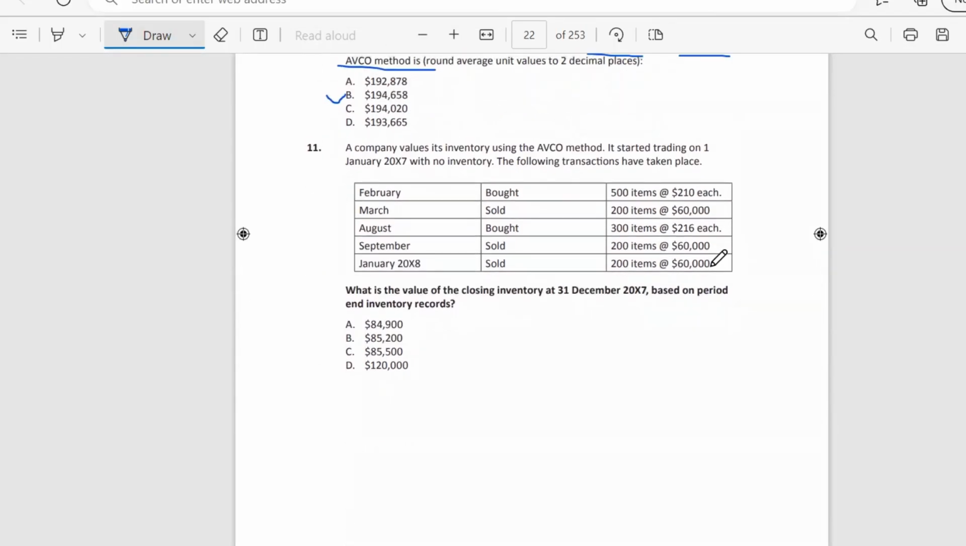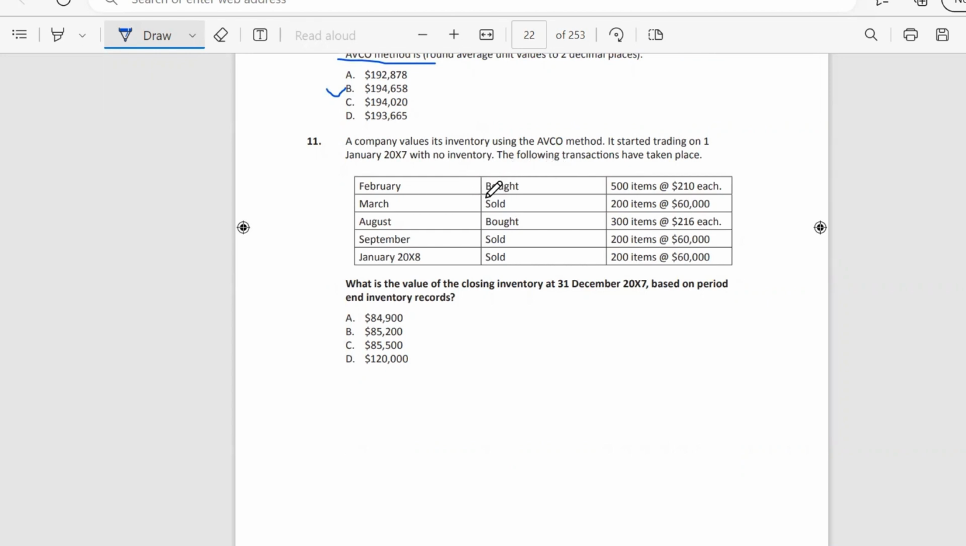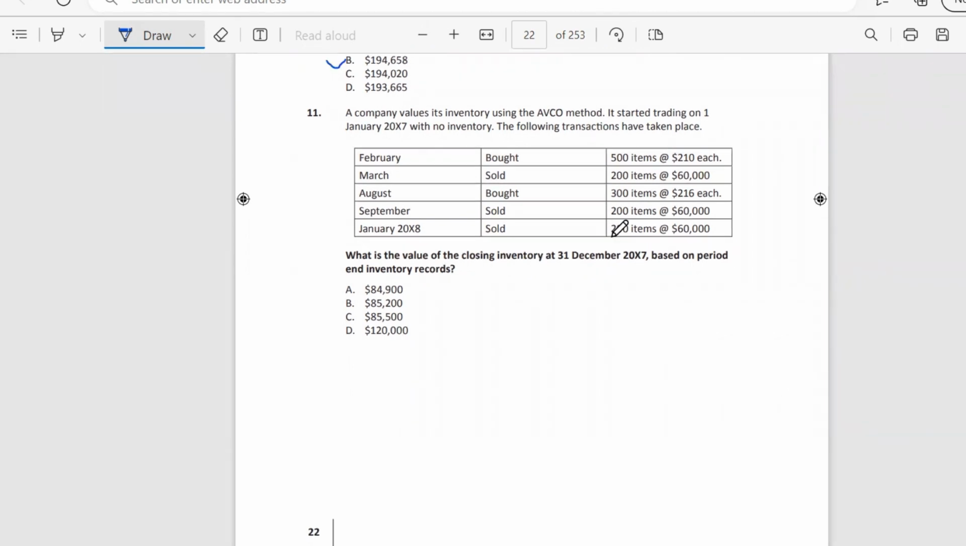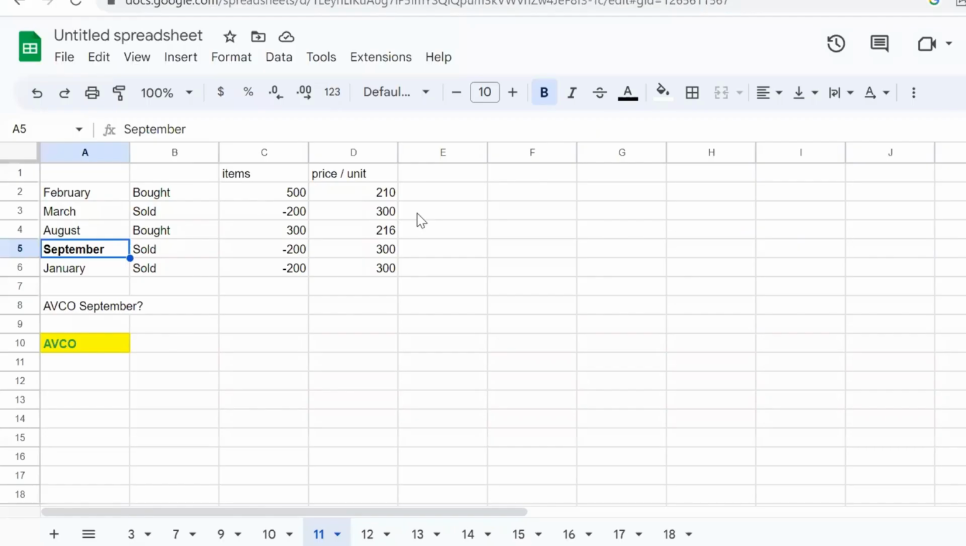Next question. A company values its inventory using the average cost method. It started trading on the 1st of January with no inventory. The following transactions have taken place. Here we can see purchase and sale transactions. What is the value of the closing inventory at 31st of December based on period and inventory records? So let's proceed with our data in the Excel file. Here we can see our items and price per unit. So we need to calculate the average cost for September.